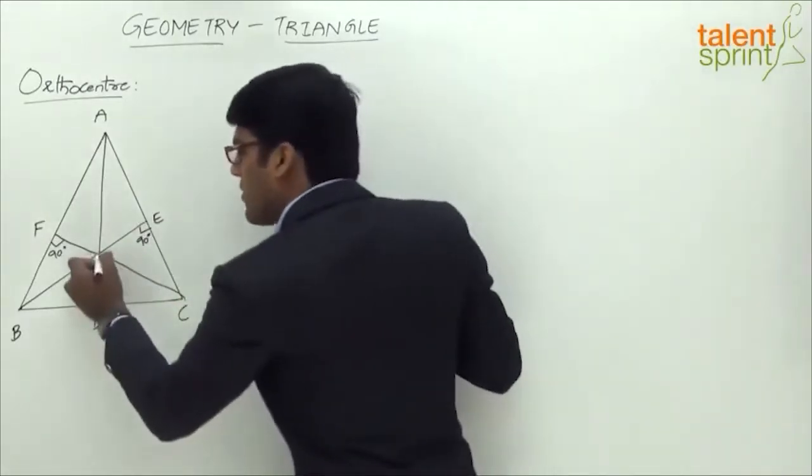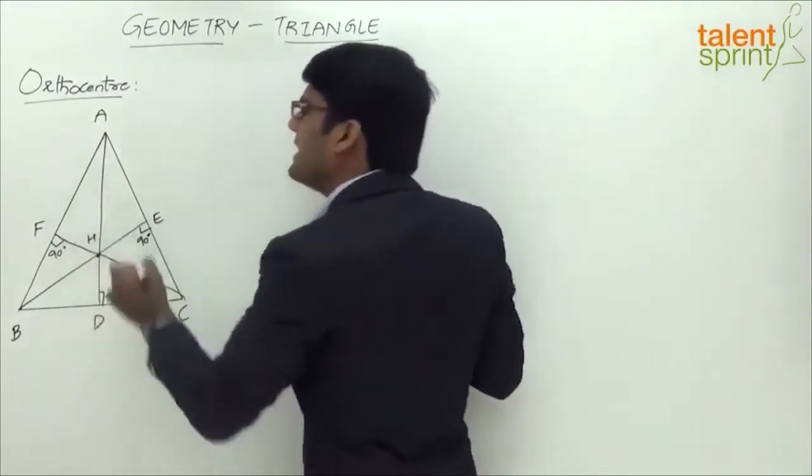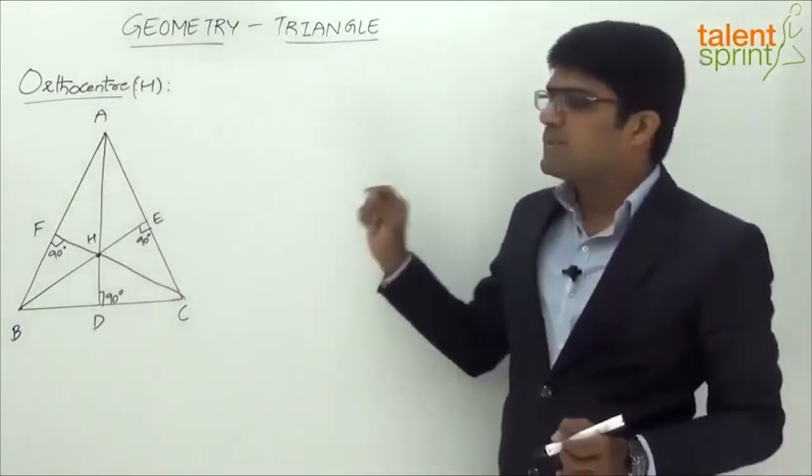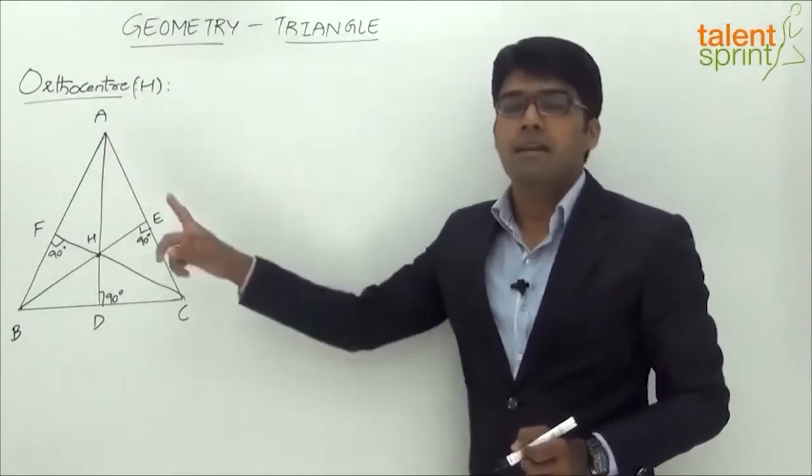And that point is known as orthocentre, which is generally denoted by the letter H, right? Orthocentre is denoted by the letter H here. So in simple words, orthocentre is the point of intersection of the 3 altitudes.